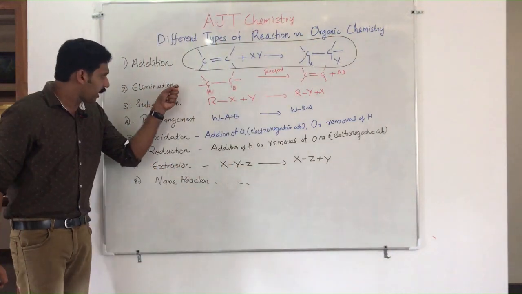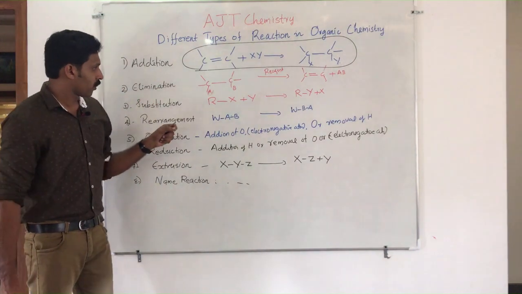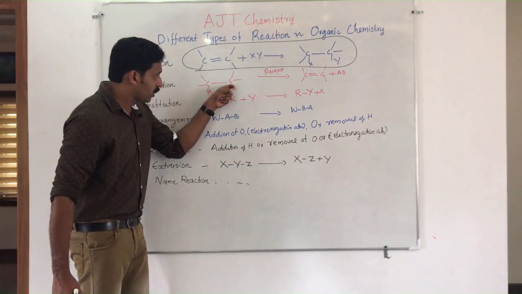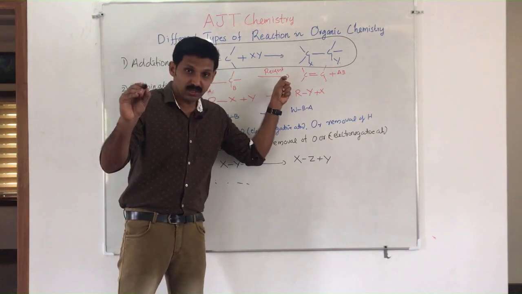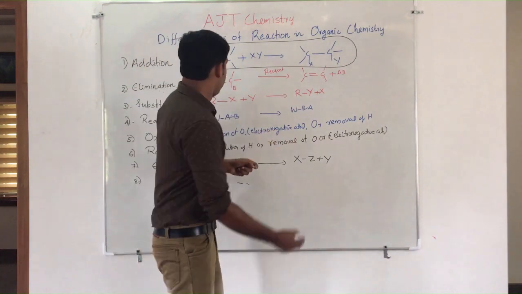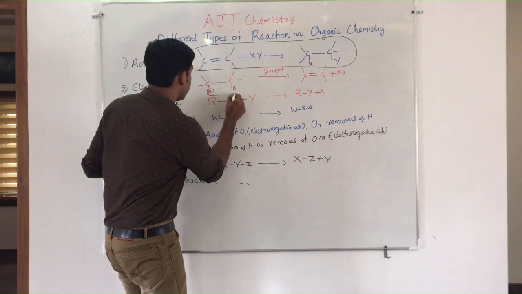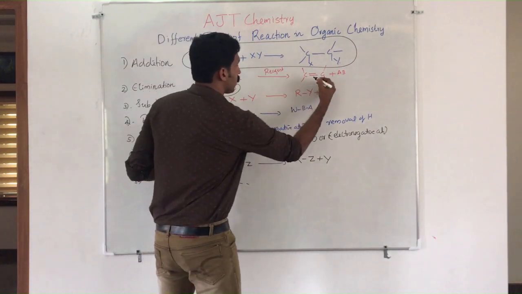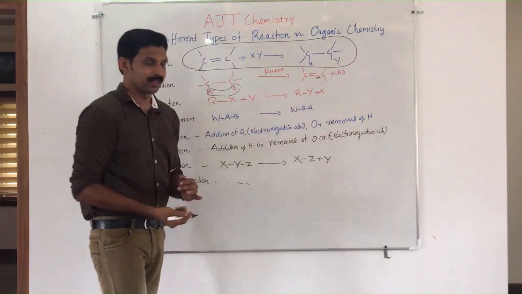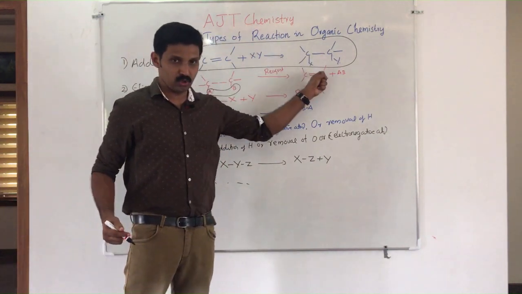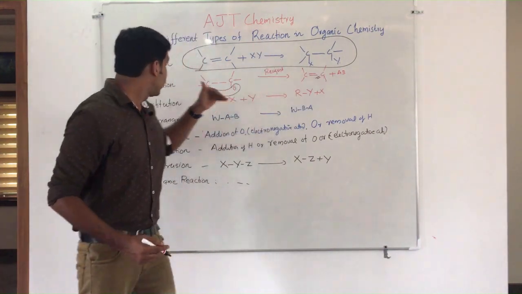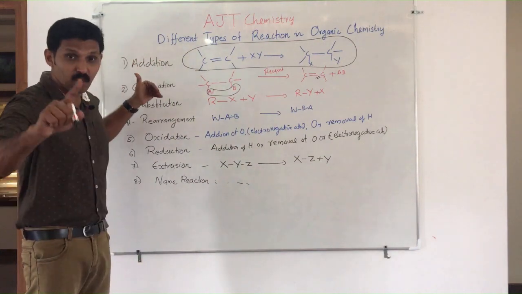Now, how can we represent an elimination reaction generally? There is a molecule with A and B. On chemical reaction in the presence of a reagent, A and B will be removed from here. Due to this, a double bond is formed. That is, this saturated compound becomes unsaturated. That means addition and elimination are opposite reactions.